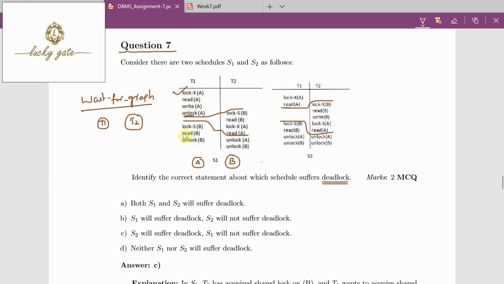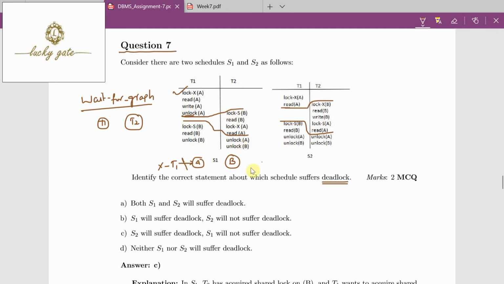Now look, the first operation, lock X of A, means T1 first locked A in exclusive mode. Then it performs read and write operations and unlock is done. Because the lock is released, it is available to other transactions.